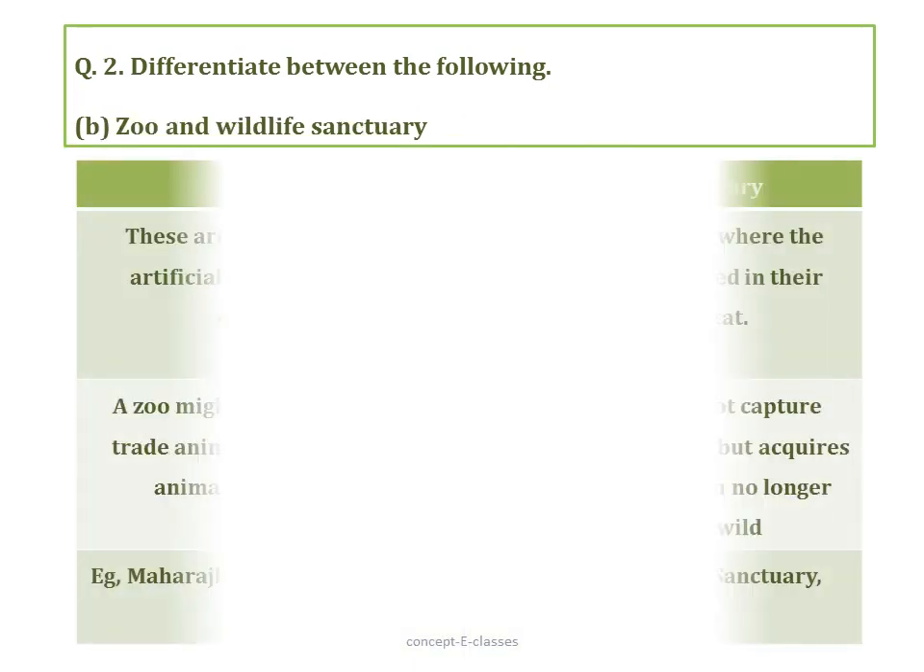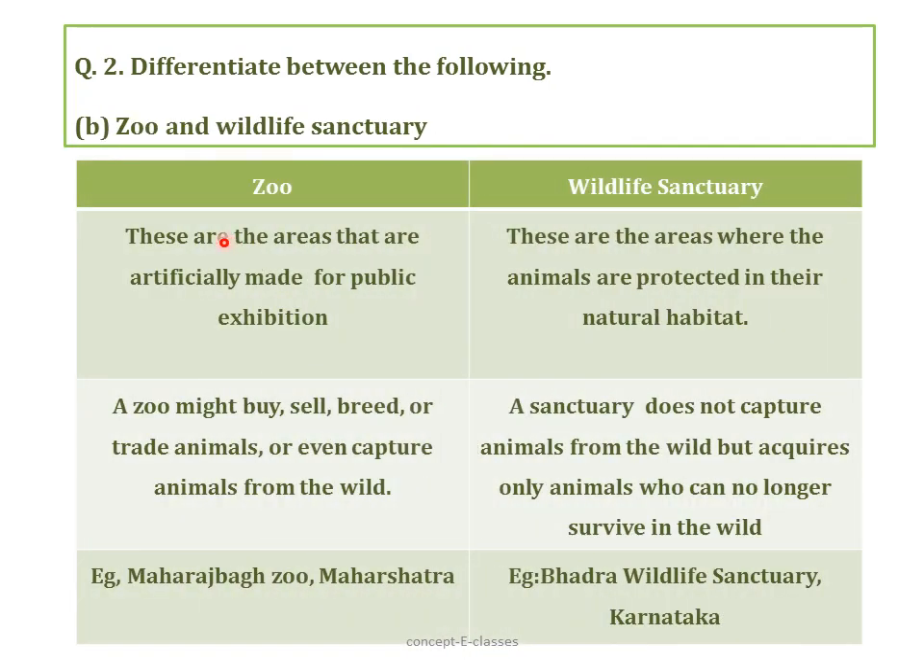Now let's see the difference between a zoo and a wildlife sanctuary. Zoos are the areas that are artificially made, that is, they are made by humans for the public exhibition of animals, whereas wildlife sanctuaries are the areas where the animals are protected in their natural habitat. A zoo might buy, sell, breed or even trade animals, and they might even capture the animals from the wild, whereas a sanctuary, they do not capture animals from the wild, but they will take care of the animals who can no longer survive in the wild. Example of zoo is Maharaj Bagh Zoo in Maharashtra, and the example of wildlife sanctuary is Bhadra Wildlife Sanctuary in Karnataka.